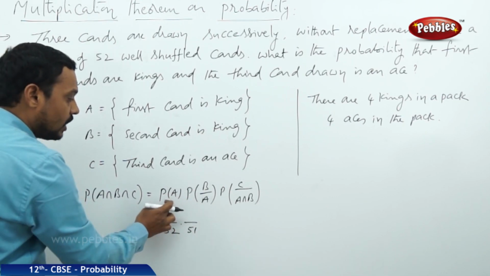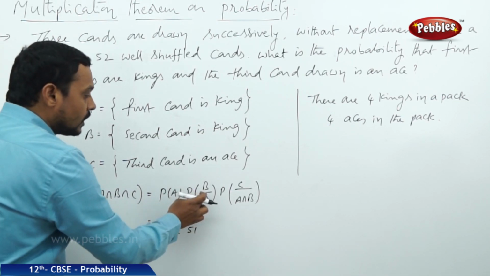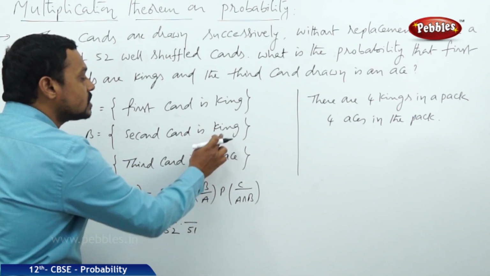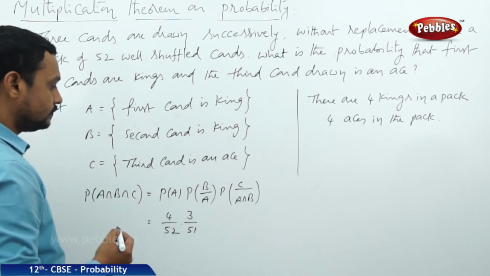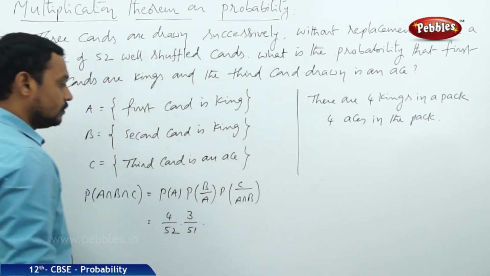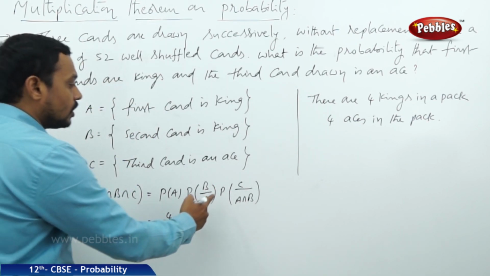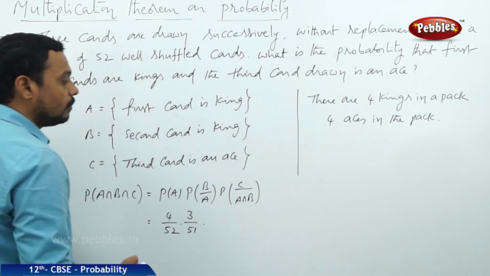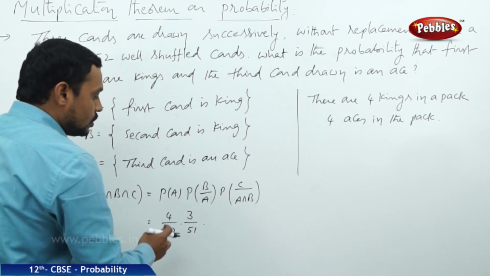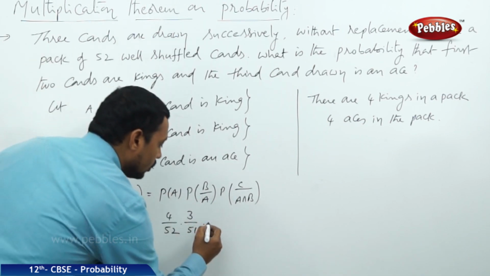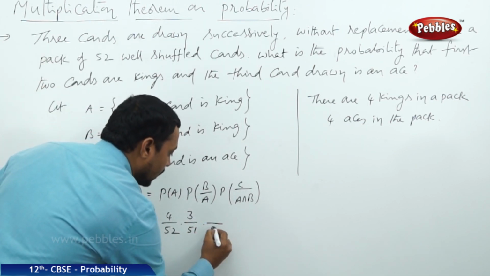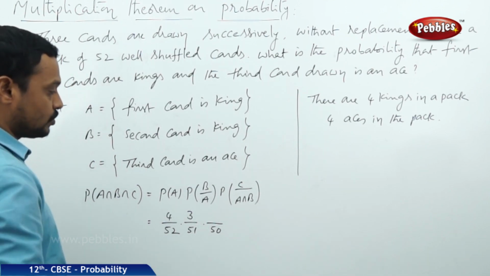But one card is already selected now, so the remaining kings are 3. So we can select 1 out of 3, into the next one. The probability for C by A intersection B. So for this case already 2 cards are drawn, so the rest of the cards are 50, out of which one can be selected.